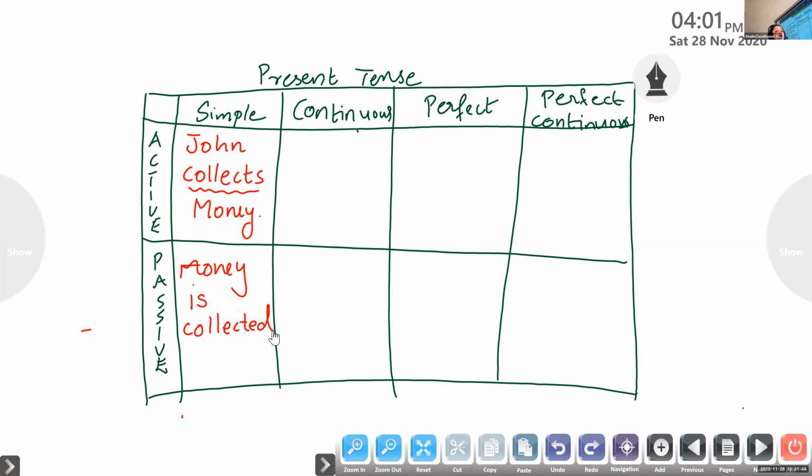And remember point number 3. We must use the preposition by before the object of the passive voice. So please complete the sentence. Collected by John. Excellent, wonderful, very good. Collected by John. Fine, very good. So underline is collected.